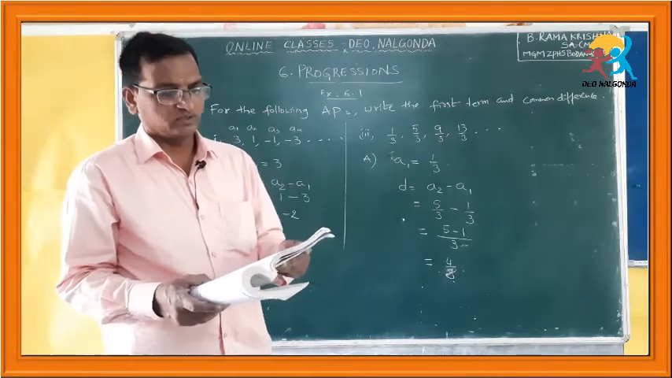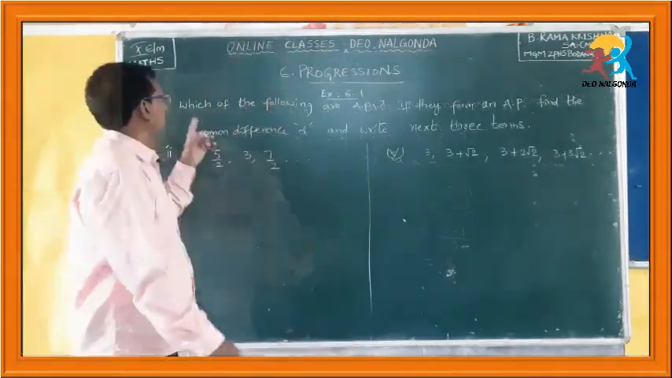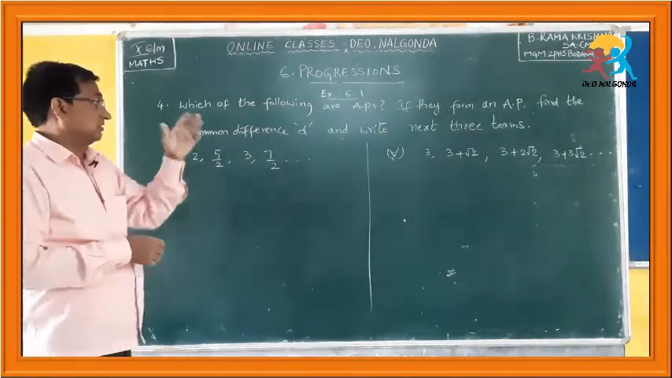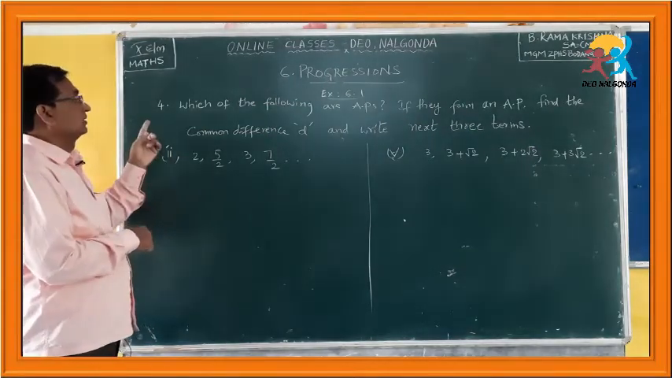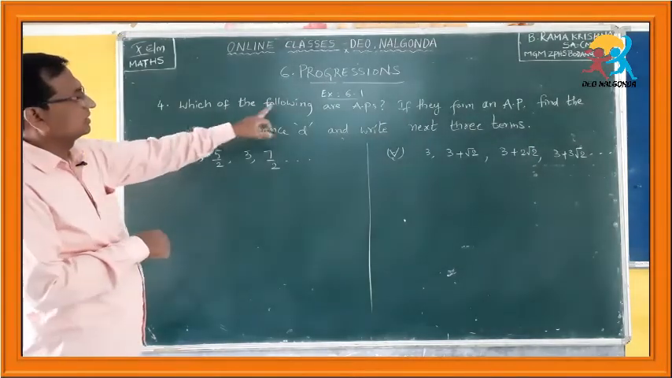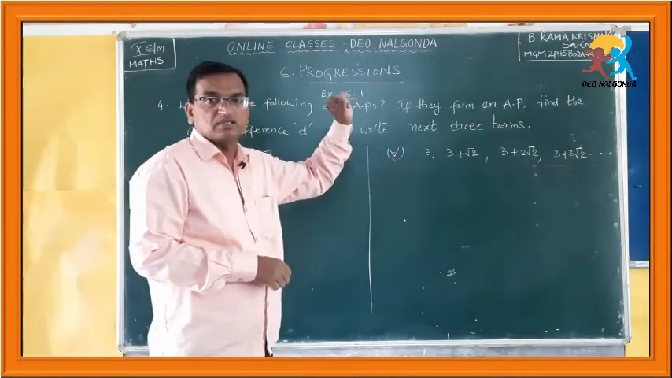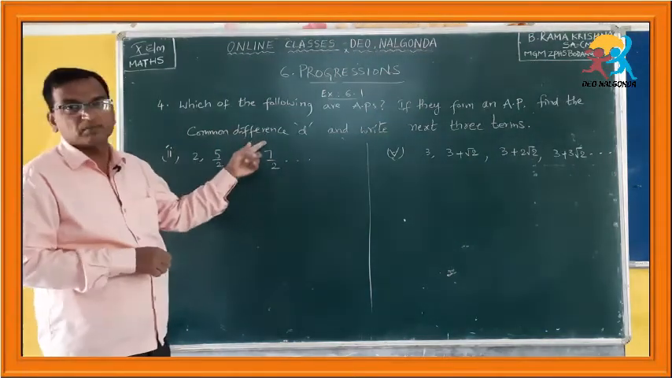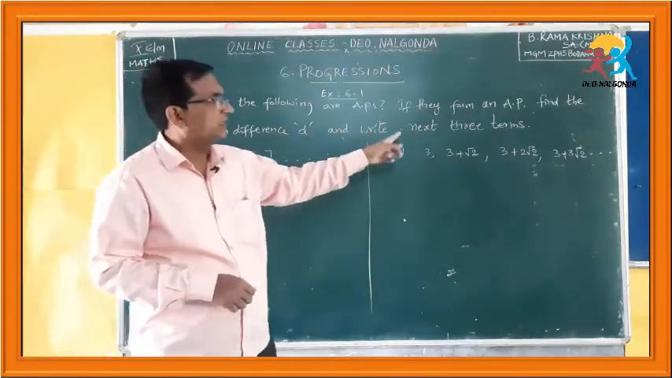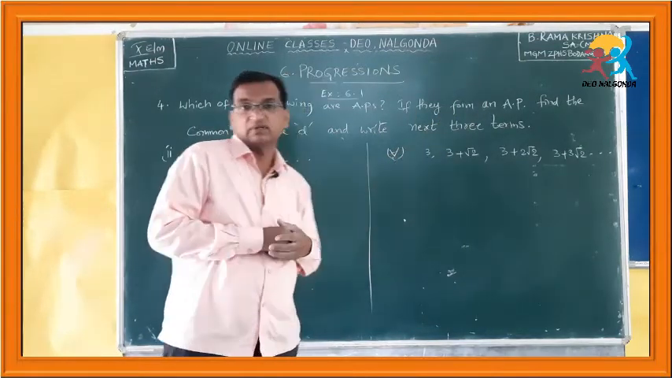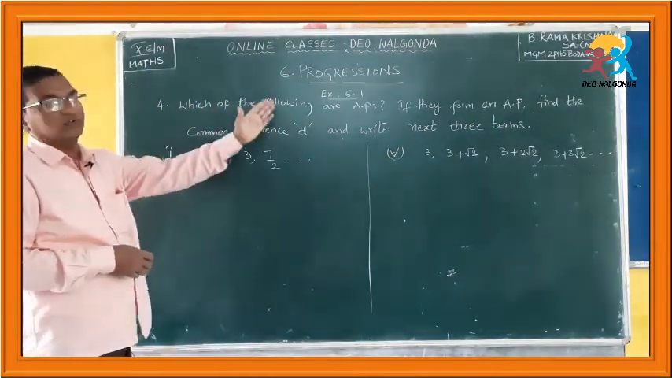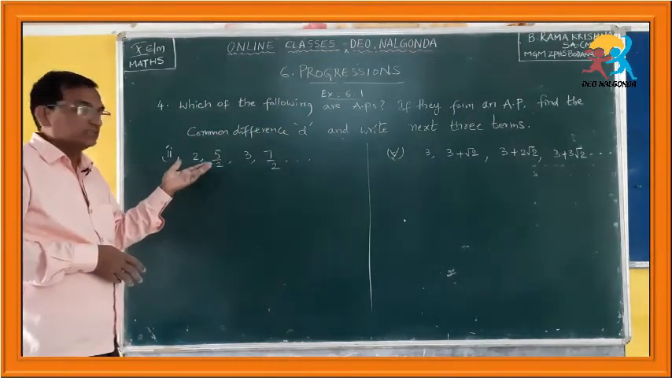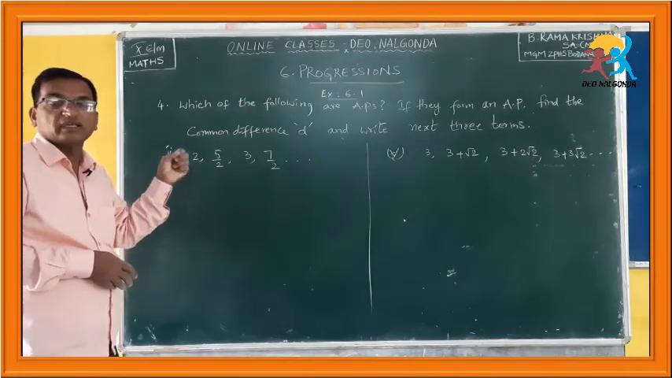And let us move on to the fourth question. Coming to the fourth question in this exercise 6.1, and this is of course the last question also. Let us see this. Which of the following are APs? If they form an AP, find the common difference D and write the next 3 terms. Okay, you have to understand the thing. Which of the following are APs? He is asking us to check whether these numbers form an AP or not.